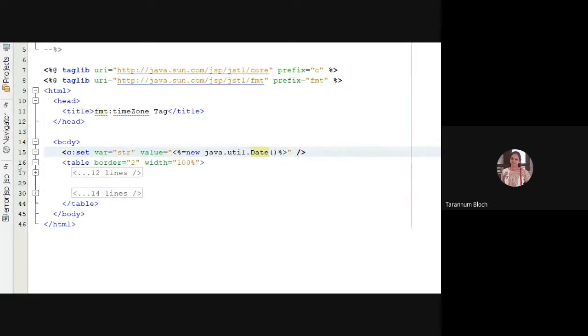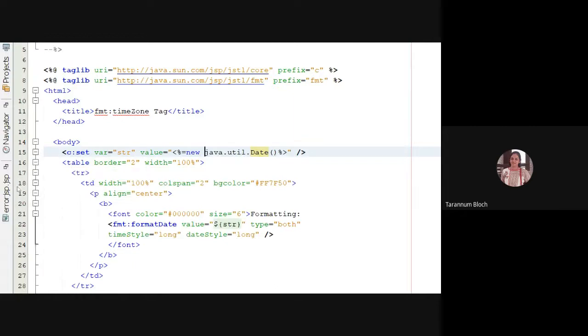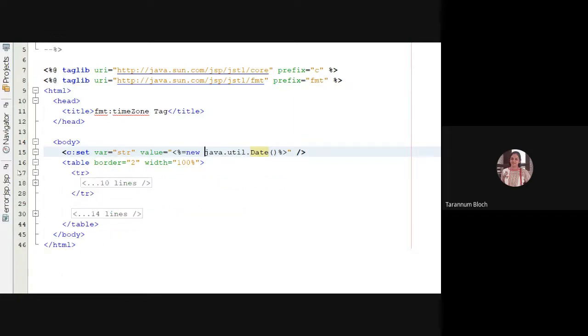Now look at the first TR, the first row that I am displaying here. I want to display the time zone and date and time of all the countries, all the available time zones. But before that, I want to display my own date and time. I know I am falling into IST.